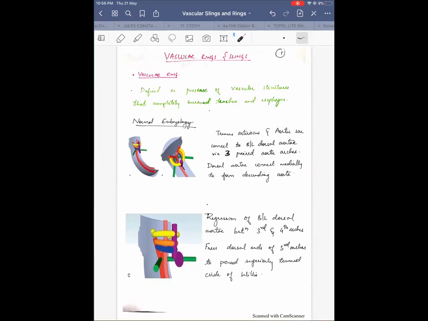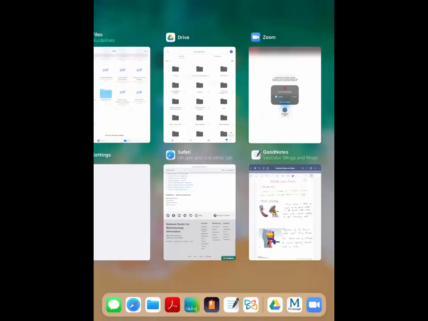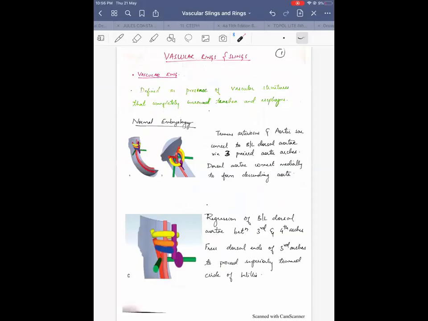I wanted to ask you about this right aortic arch with left brachiocephalic that you mentioned. Can that be called a bovine arch? Bovine arch, no. Bovine is arising from the descending aorta. It has two brachiocephalics, like a common origin of left common carotid and left subclavian. So can we call that?